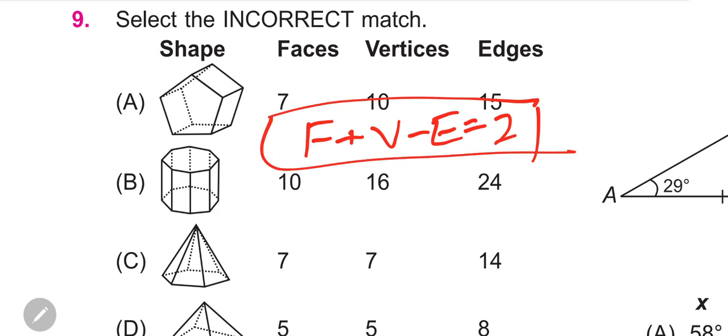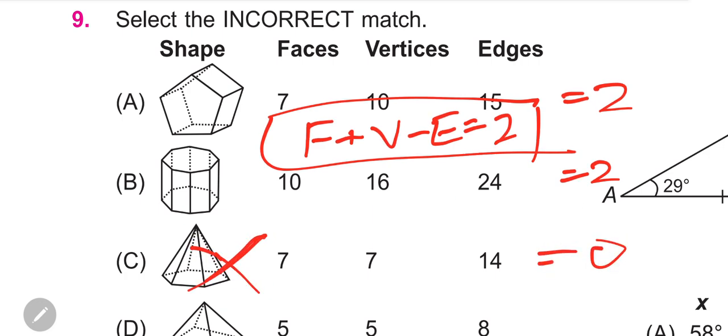It means faces plus vertices minus edges is equal to 2. So we just apply this formula. If any of the values does not satisfy this equation, it means that would be wrong. So we start from the first one. 7 plus 10 is 17, 17 minus 15, you get 2. Now 10 plus 16 is 26, minus 24 is equal to 2. Done. 7 plus 7 is 14, 14 minus 14, my god, 0. So these are not the values that follow Euler's formula. It means C is our incorrect match.